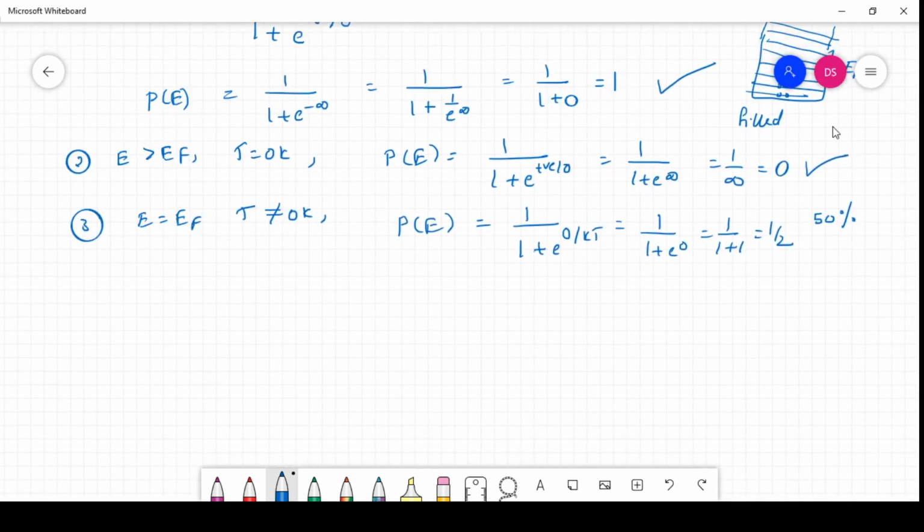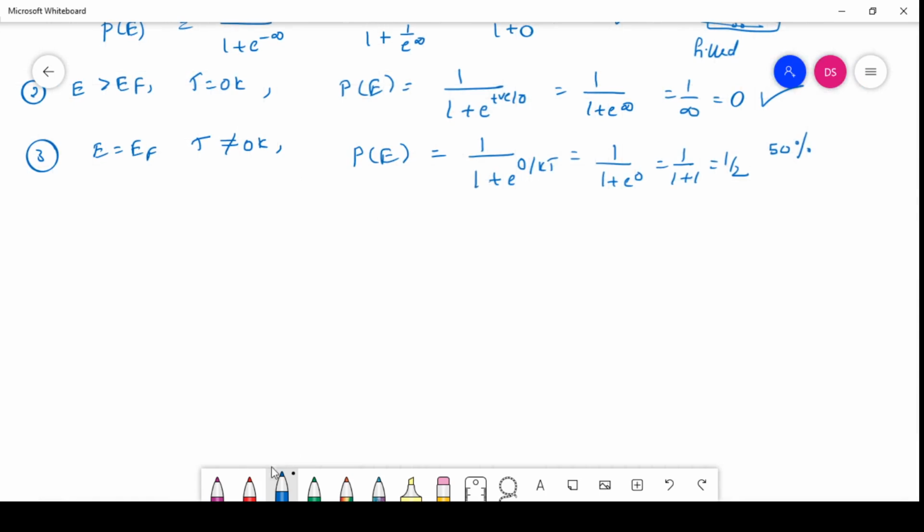So what are the final conclusions of the Fermi-Dirac distribution? They have explained it simply in one graph. On the x-axis they have taken the energy, and on the y-axis the probability of finding the electron.